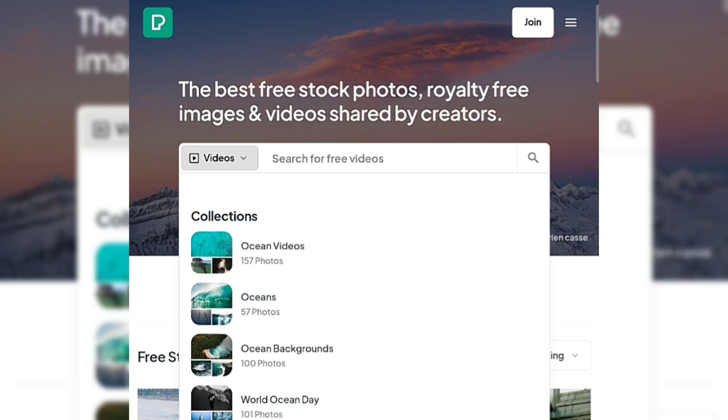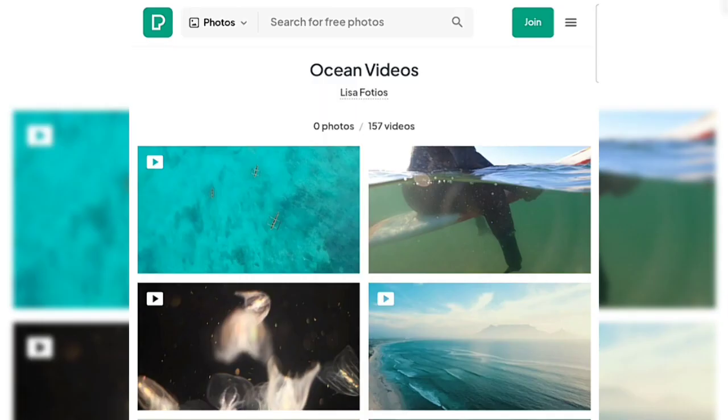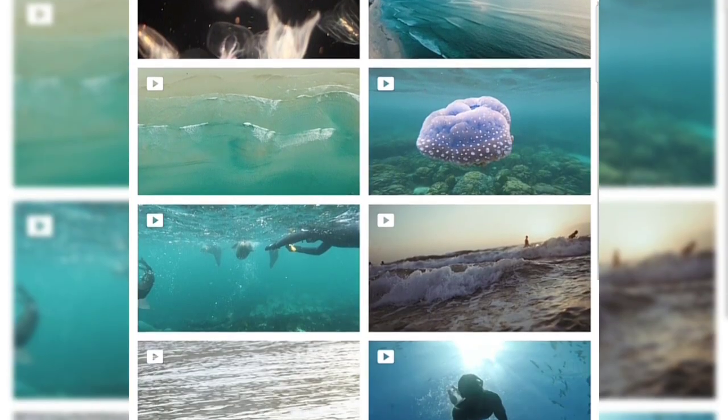So come to their website and type beautiful ocean background. You can see it will display many results. Now carefully choose one that you like the most. I'll say you don't need to get more than 2 or 3 backgrounds because we will only add 2 or 3 facts. So 2 or 3 backgrounds are the best options here.